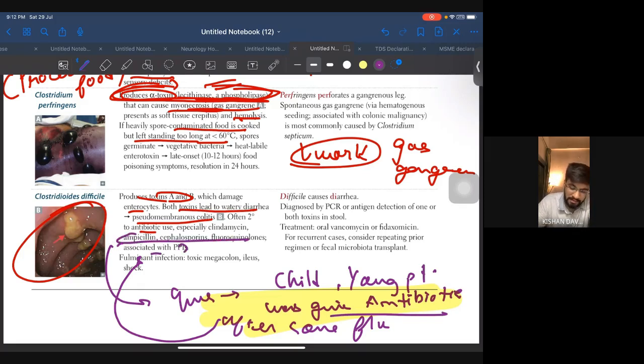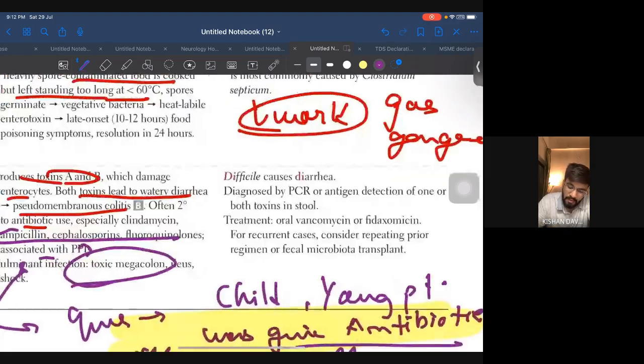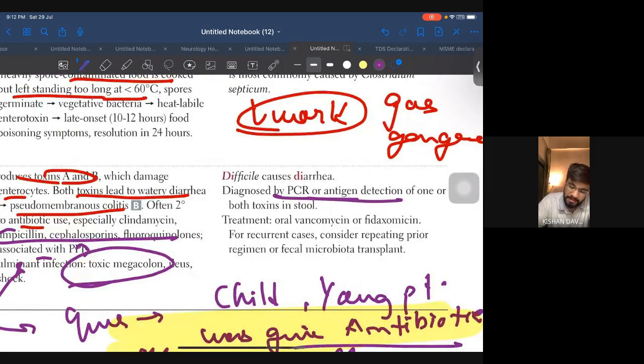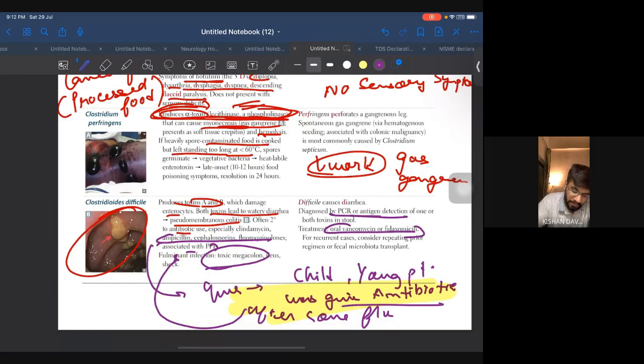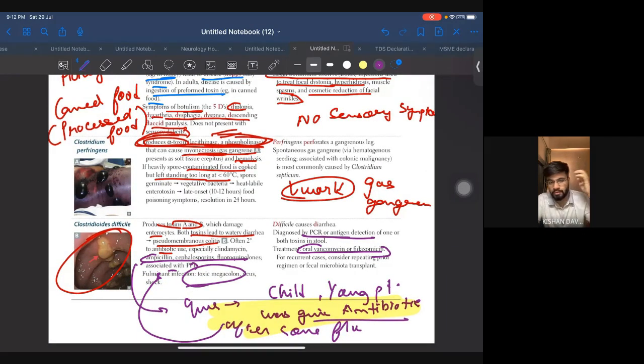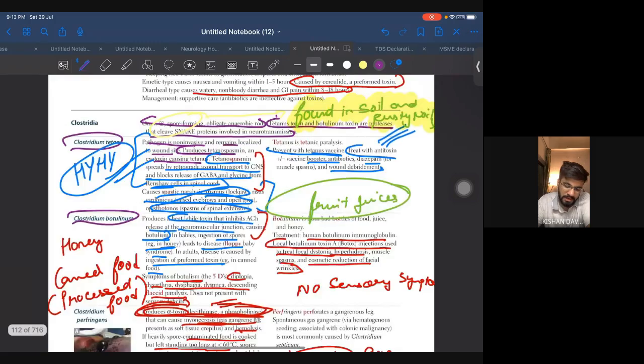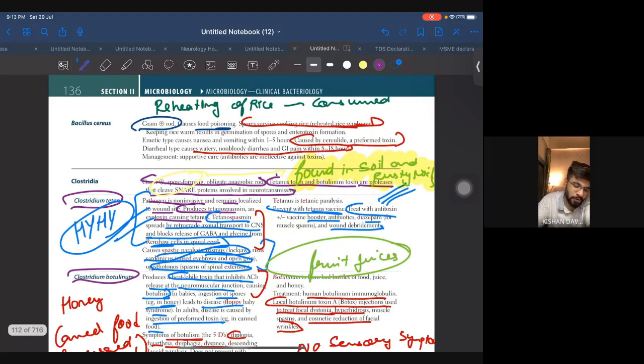Okay, another thing, there can be toxic megacolon also over here. Diagnosed by PCR or antigen detection of one or both toxins in stool. Treatment is oral vancomycin or fidaxomicin. All right, so this is what is important: if we are talking about some antibiotic use and after that diarrhea is occurring, think about Clostridium difficile. Okay, in each and everything I am writing down the case for you so that it becomes easy to remember.